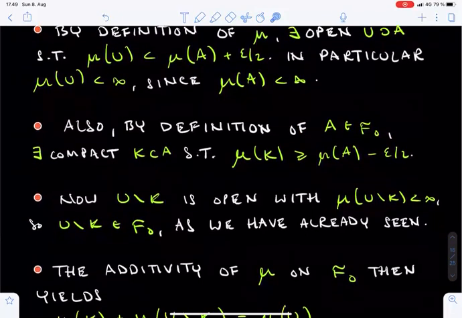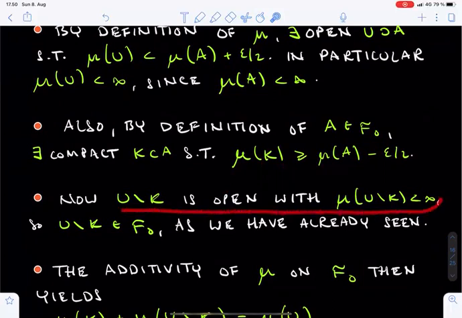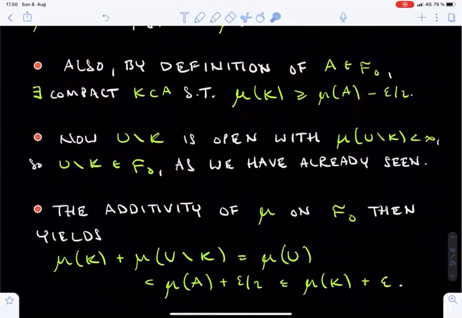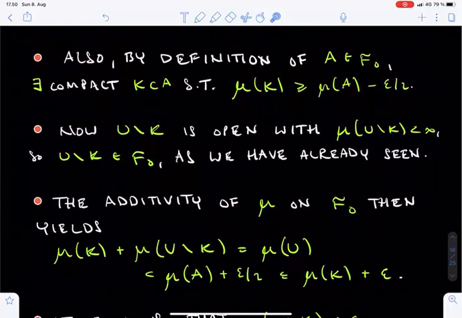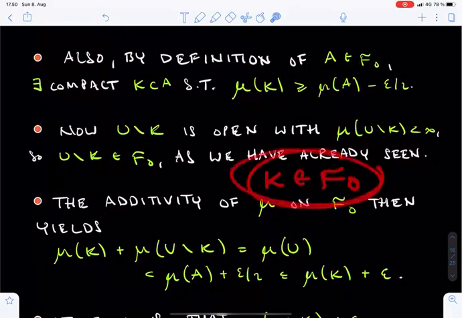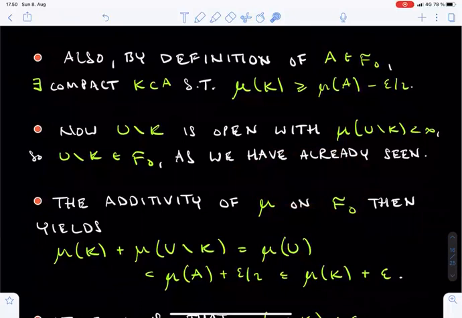Now we claim that K and U are the sets we want. That is, the mu measure of the difference set is no larger than epsilon. To see this, first note that the difference set of U and K is open and has finite mu measure. So it is an element of F0. In particular, we may apply the additivity of mu on F0 to the difference set. We also want to use the additivity to the compact set K, so we need to remember from the previous lecture that F0 contains the compact sets.